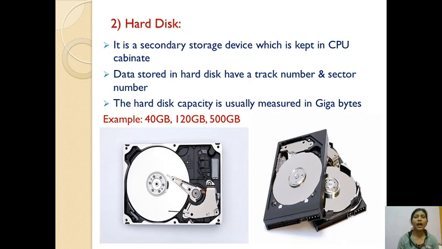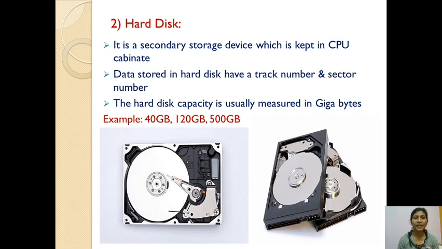The second one is the hard disk. This is the second type of secondary memory. It is a secondary storage device which is kept in the CPU cabinet. Data stored in a hard disk has a track number and sector number. If you save some data, that data is saved in some tracks in the sectors. The hard disk capacity is usually measured in gigabytes, GBs, for example, 40 GB, 120 GB, 500 GB.